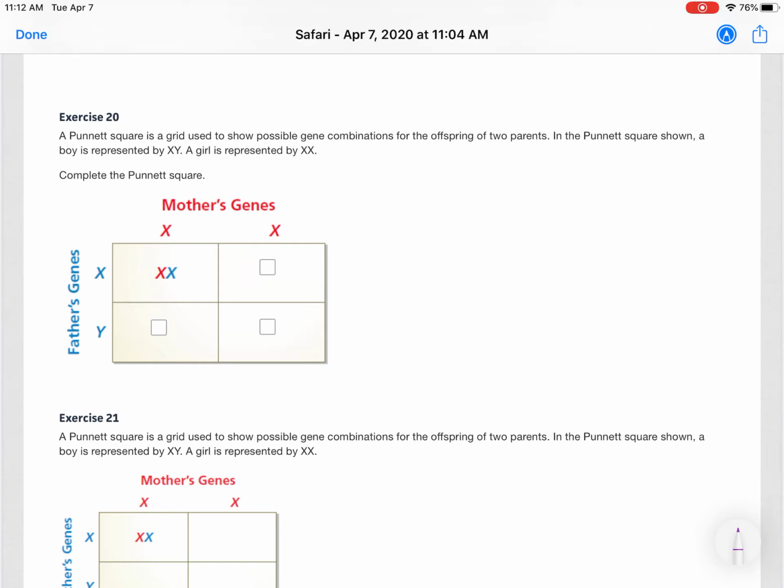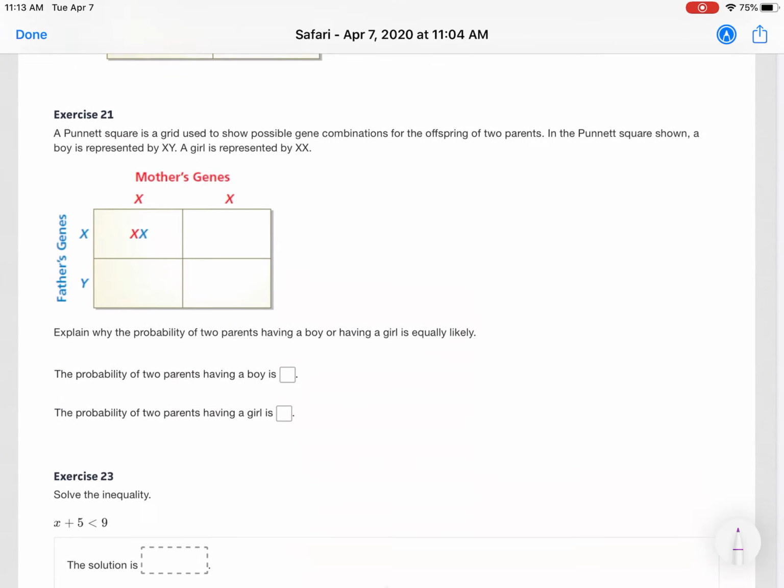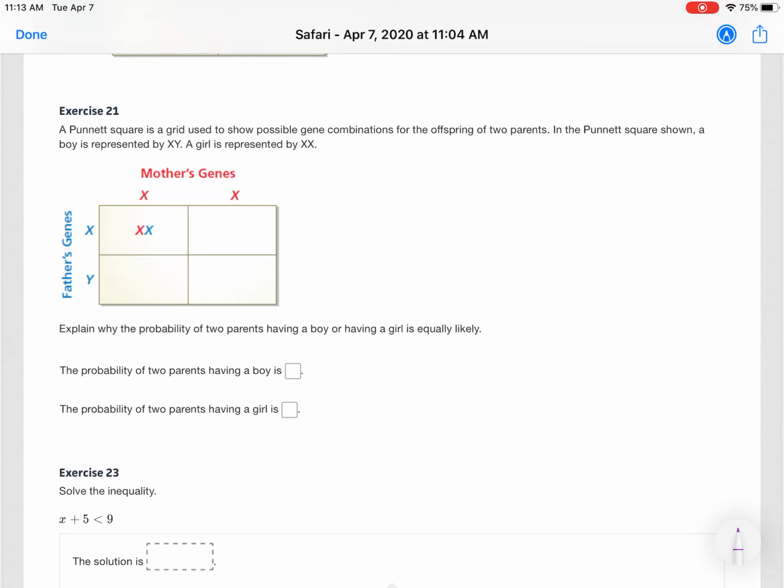Exercise 20. The next few are going to incorporate some science. I'm hoping you remember your Punnett squares. A Punnett square is a grid used to show possible gene combinations for the offspring of 2 parents. In the Punnett square shown, a boy is represented by XY, a girl is represented by XX. Complete the Punnett square. I'm hoping you remember how to do that. So you should have filled that out.